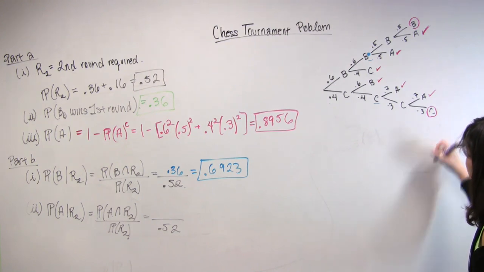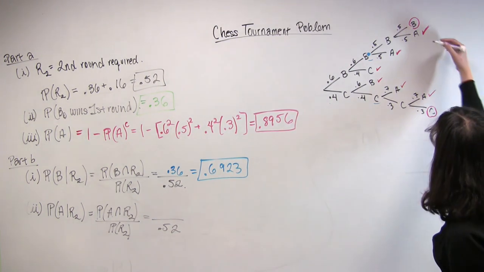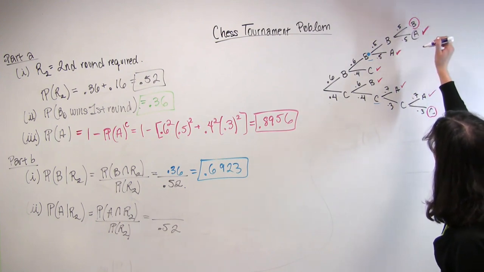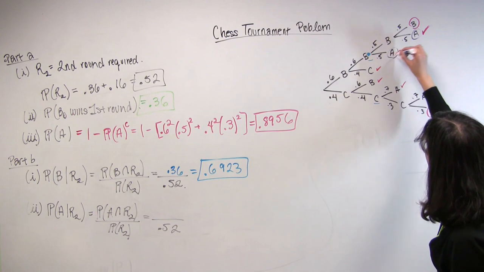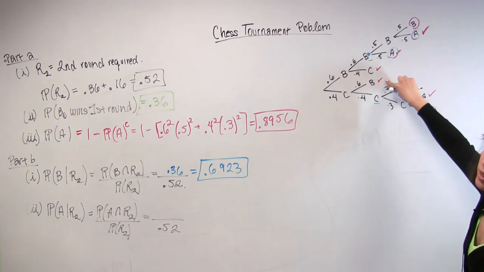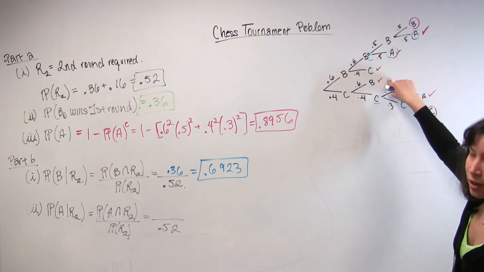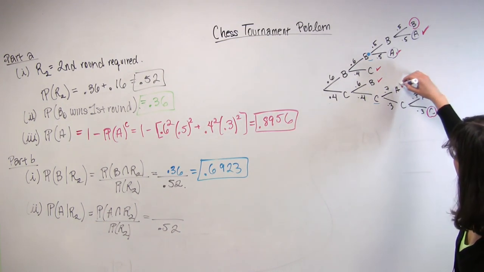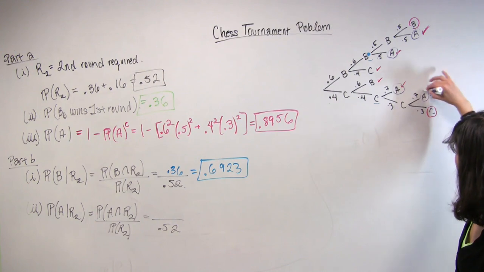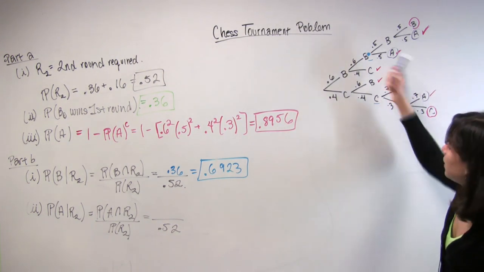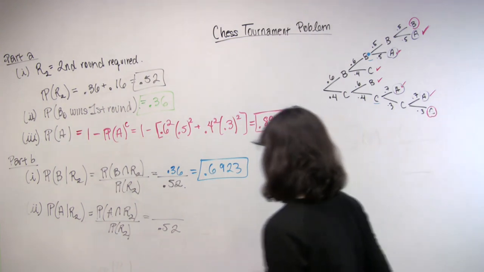Now, where does Al retain his championship? So Al retains his championship here. He retains his championship here. He retains his championship here and here, but no second round is required. So, you know, these guys don't belong in the intersection. But this does, and this does. So we can, again, multiply the probabilities along the branches and then sum them.